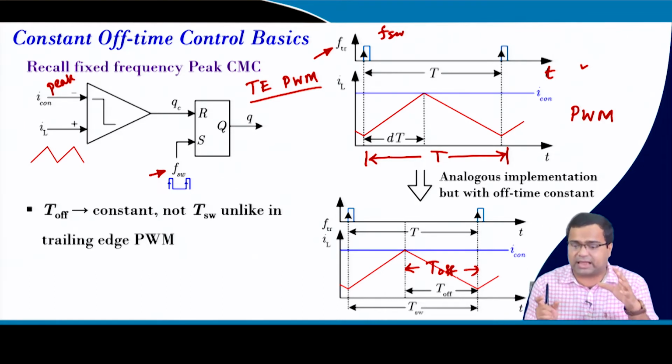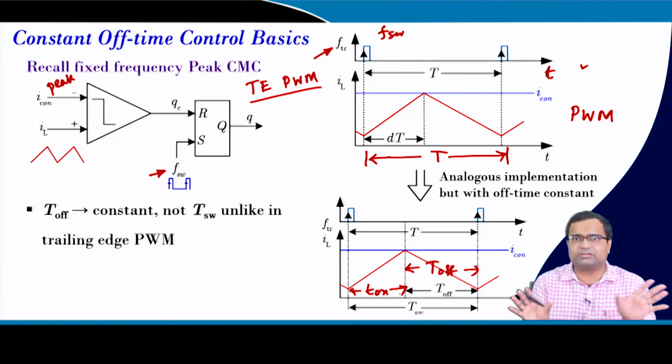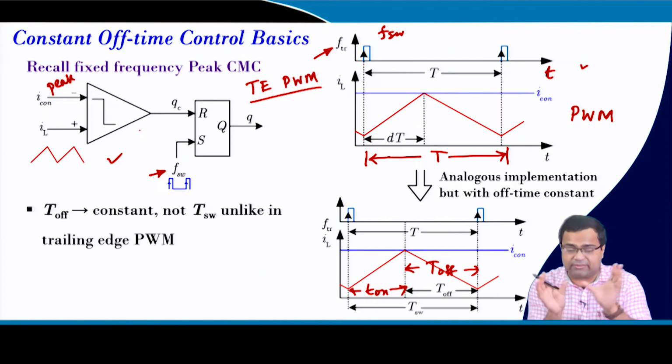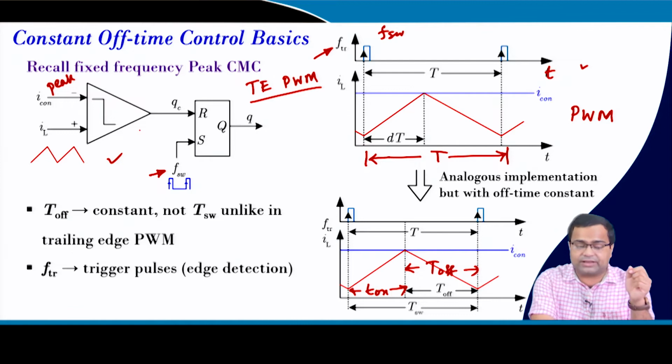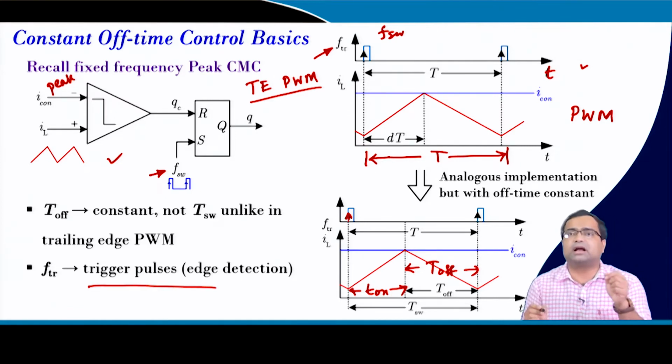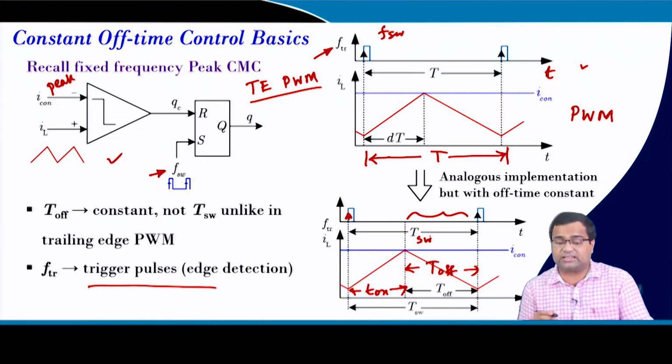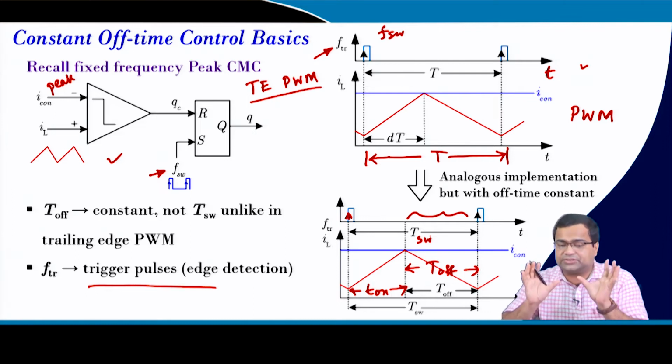So, any perturbation can actually change the on time. So, this is our control variable, because off time is constant and on time is generated from this comparator. So, that varies, and if that varies, then the time period will vary. And here the trigger pulse that comes, which turns on the switch, comes from the monoshot timer, because here the switching frequency is not constant, so it is TSW.